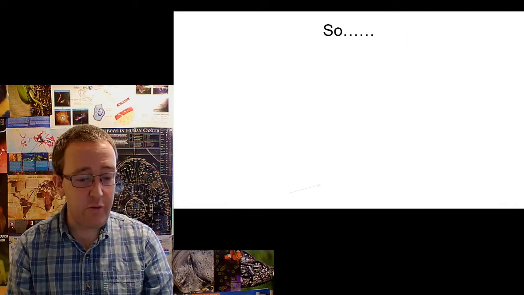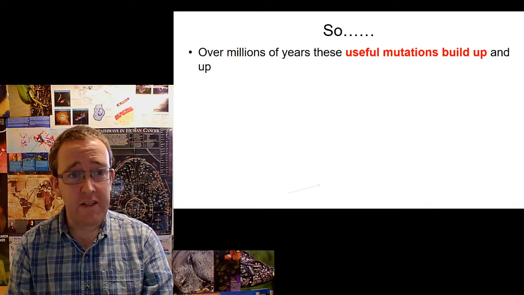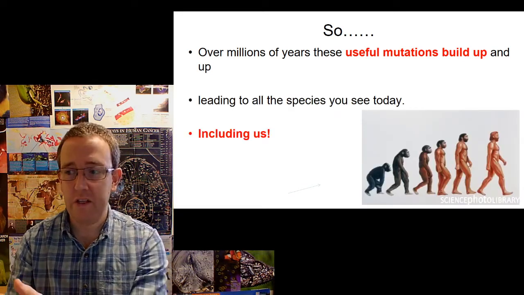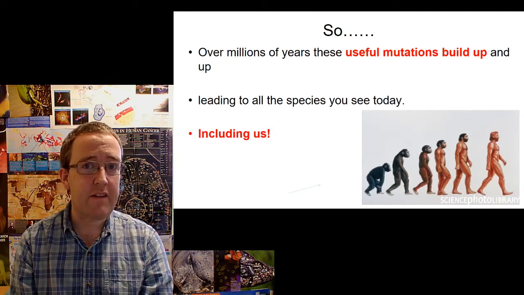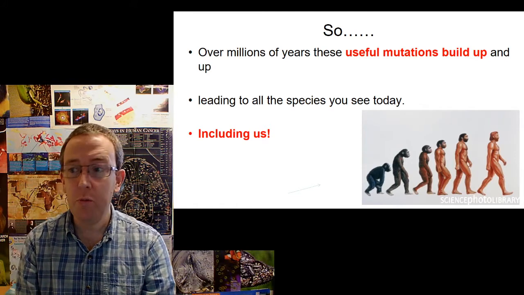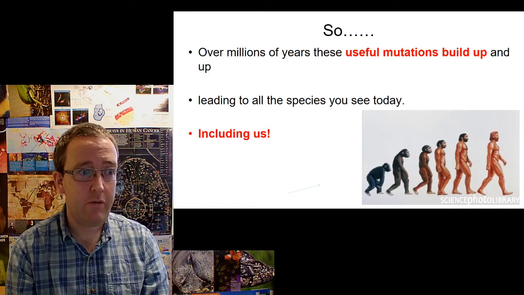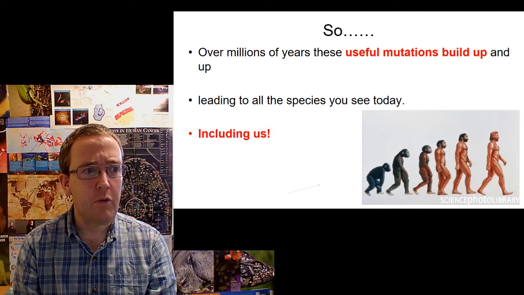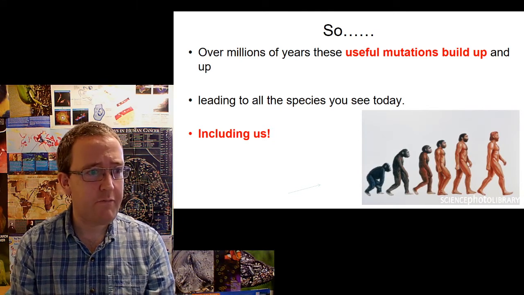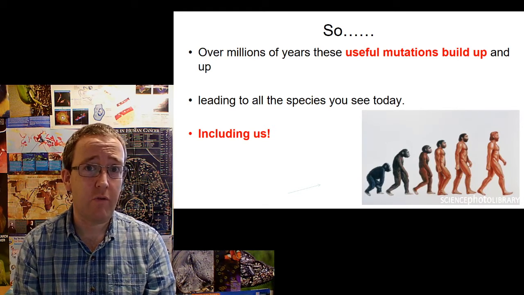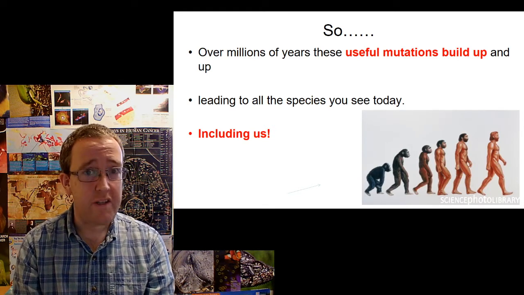Okay, so essentially, over millions of years, these useful mutations build up and up and up, leading to all the species you see today, including us. Now, obviously, that's a misleading picture, because that depicts what is effectively a modern chimp turning into a modern human, and nobody ever says that. One of the most common questions I get in lessons is, so if humans evolved from monkeys, how come we still have monkeys? If you look at that picture, you can see where that question comes from. But obviously, that is not what I said happened.